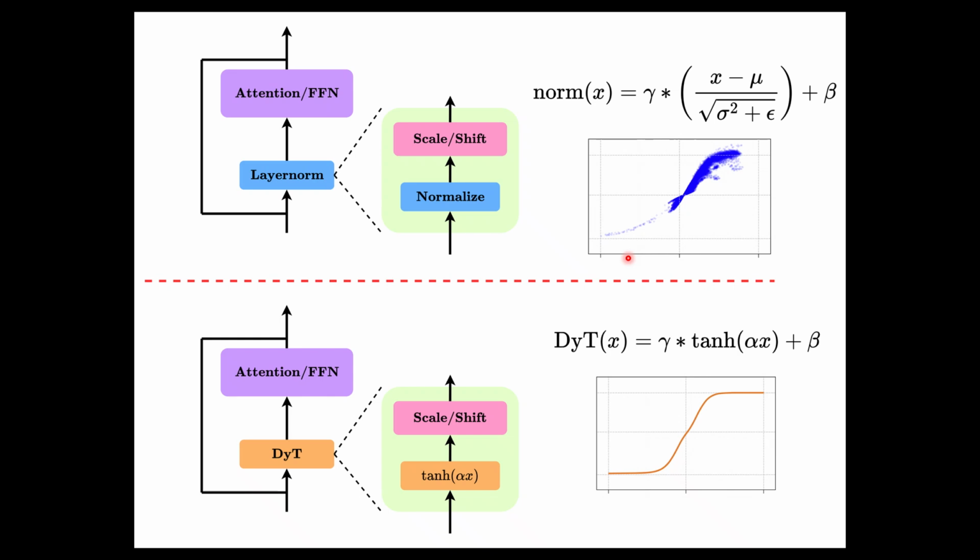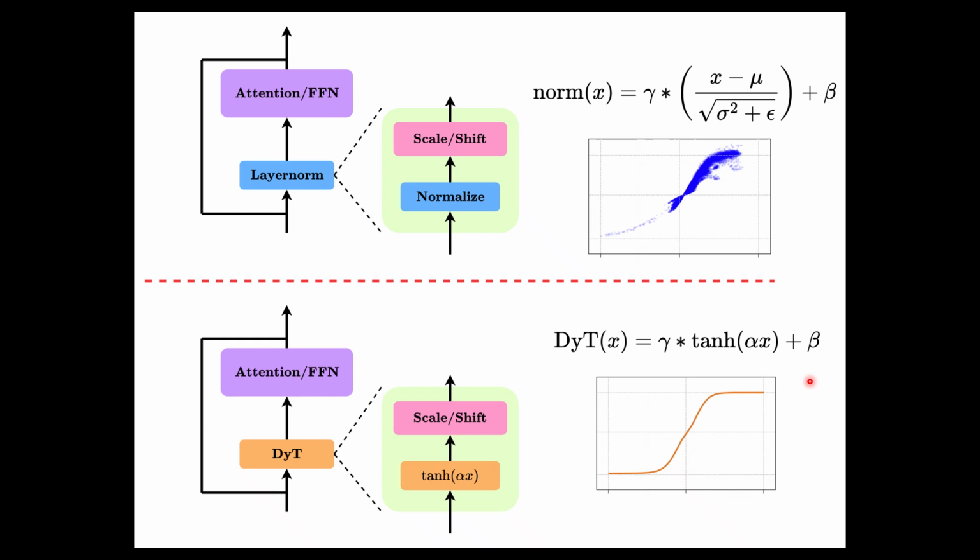This leads to the main idea, Dynamic Tanh or DyT. DyT replaces normalization with a simple operation, the tanh function, where here alpha is a learnable scaling parameter. That's it. No mean computation, no variance estimation, no batch statistics. Just scale the input, pass it to the tanh, and apply a learnable scale and shift, and that is pretty much optional. So why does this work?